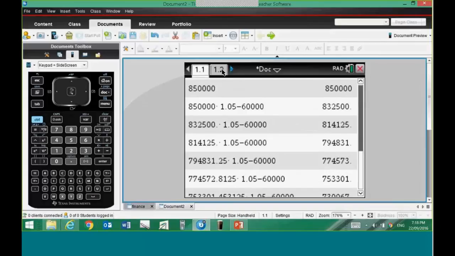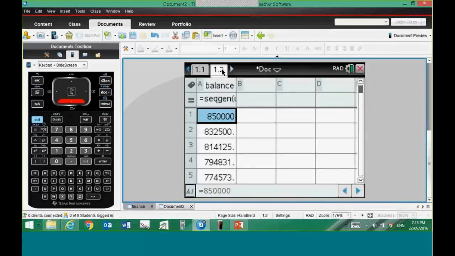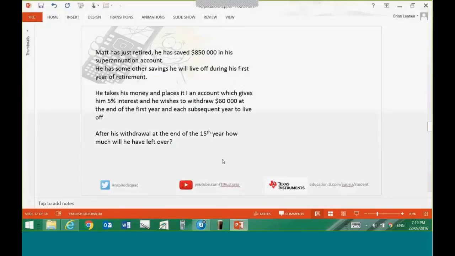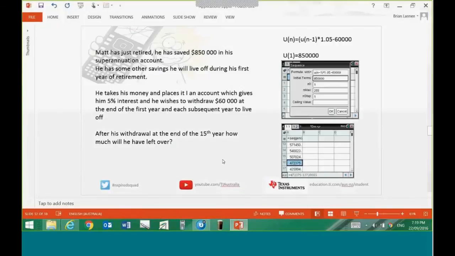And if I want to see what it's going to look like after 15 years, I scroll down to 15, but remember the question was after 15 years, so that's the balance at the start of the 15th year. At the end of the 15 years, this is how much money remains. Okay, so let's go back to our question. We've answered that. And when you go to the Google Drive to take a copy of the PowerPoint, you can have some screen captures of what we've just done to help prompt your memory of this.